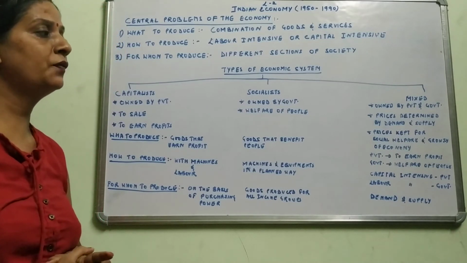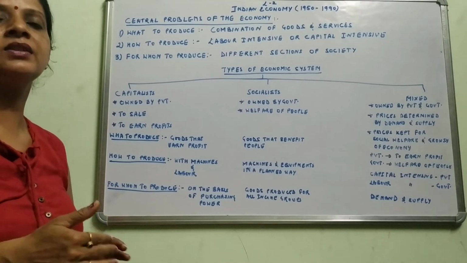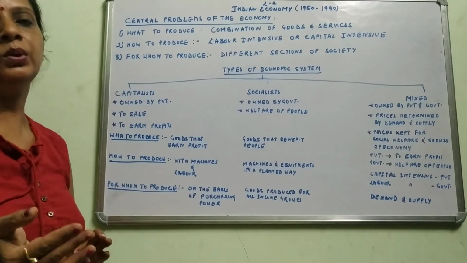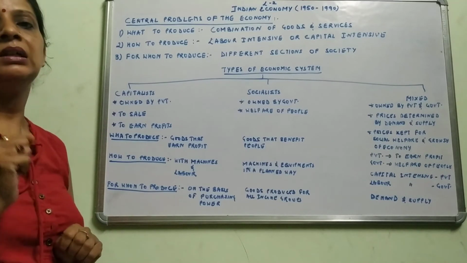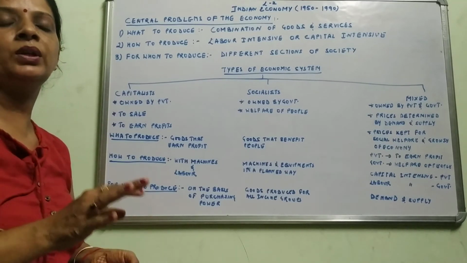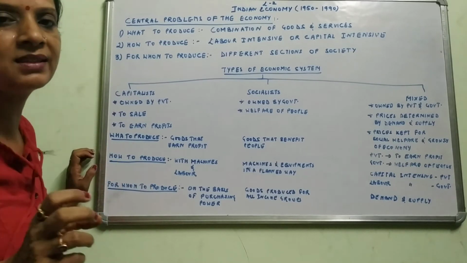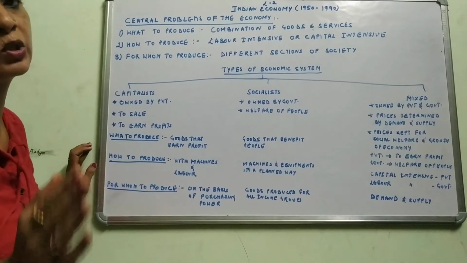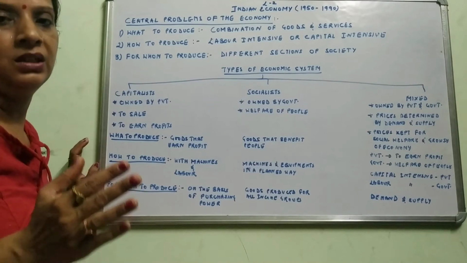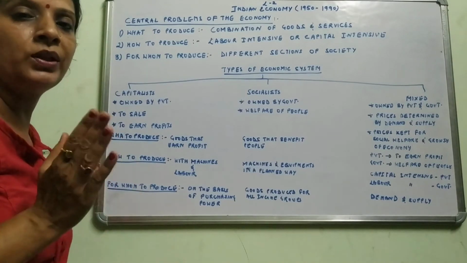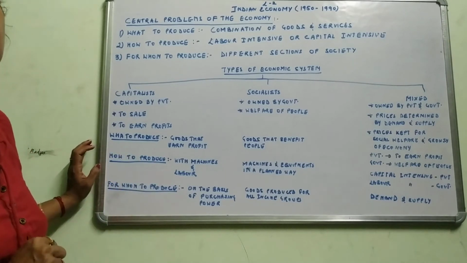Prices were kept for social welfare and growth of the economy. For example, machineries were set up and industrialization was started to increase the goods made from minerals. Later on, the railways were kept in the hands of the government. Why? So that people can be moved from one place to another at a lower rate. Even goods, because when we are producing something, we need a way to transport the goods. So that goods can also be easily transported. Therefore, railways were kept in the hands of the government.